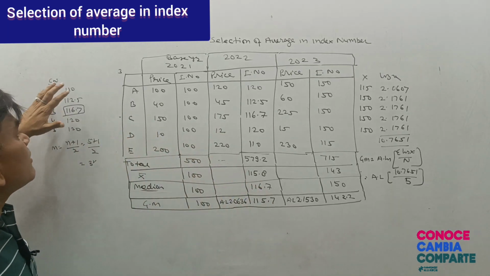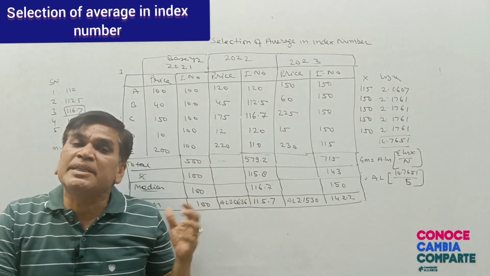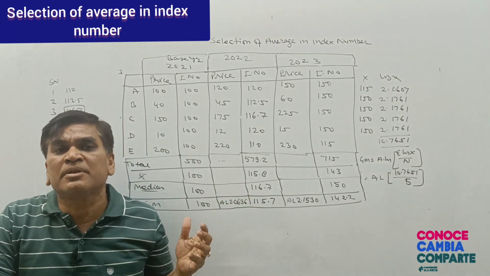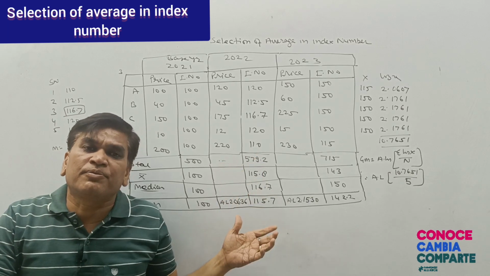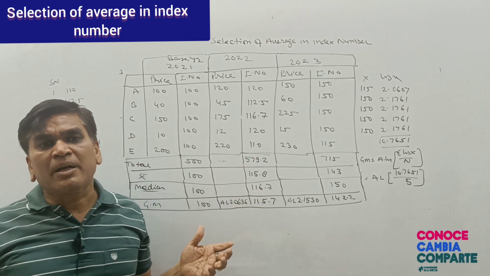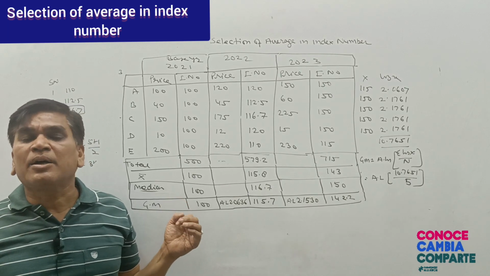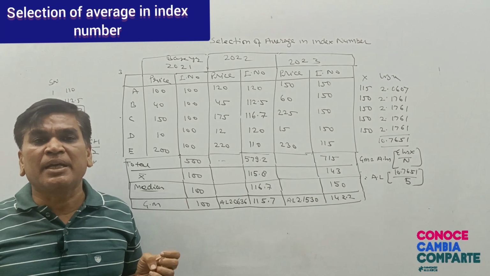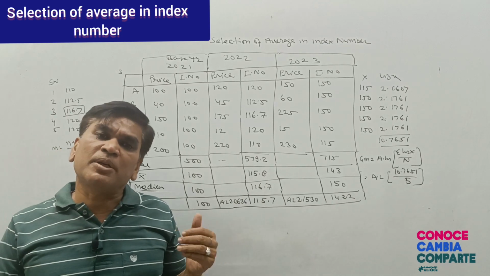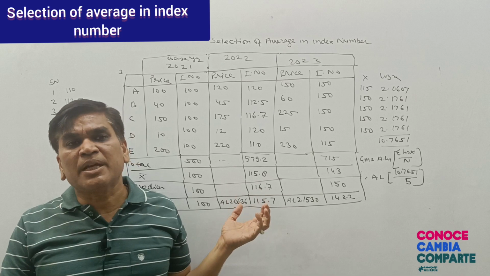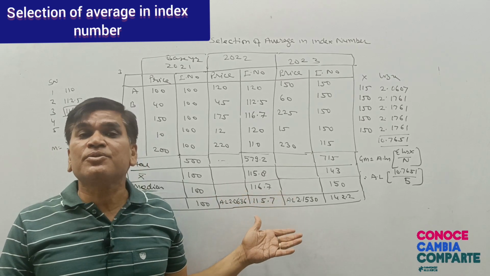How to calculate these measures of statistics you may learn with the help of this video. I think this video will be helpful for you to learn how to calculate the index number with the help of arithmetic mean, median and especially geometric mean.